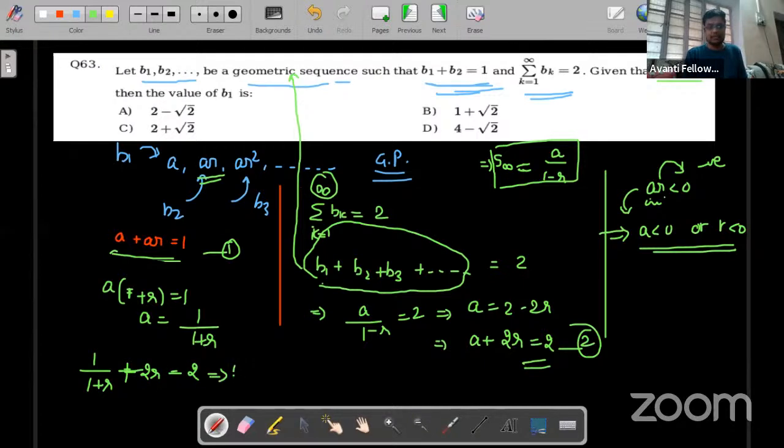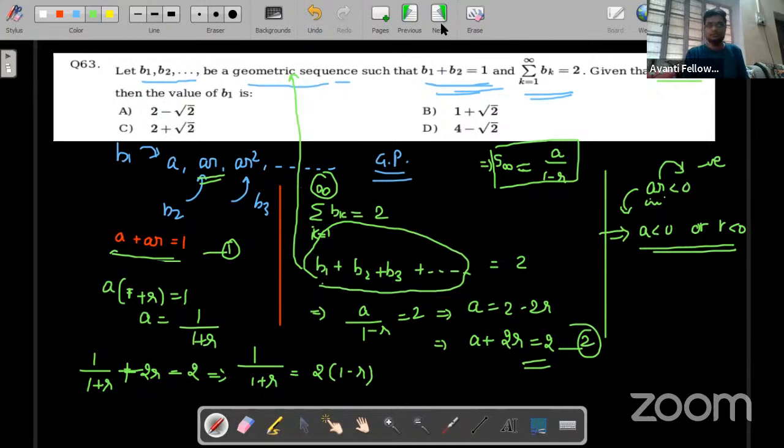So we can write 1 upon 1 plus R equals 2 minus 2R. Here I am taking 2 common, so 2 times (1 minus R).